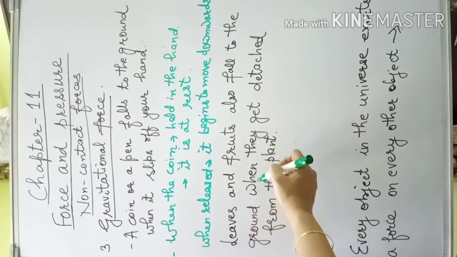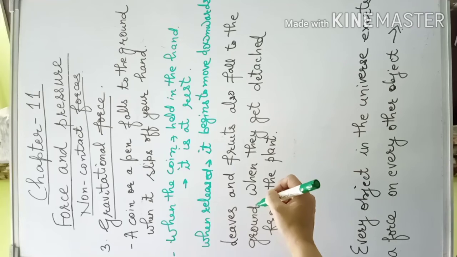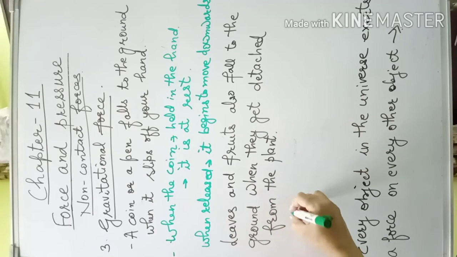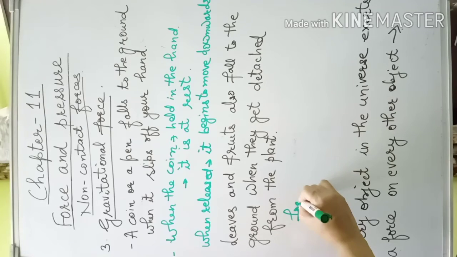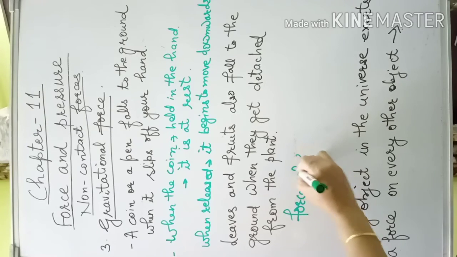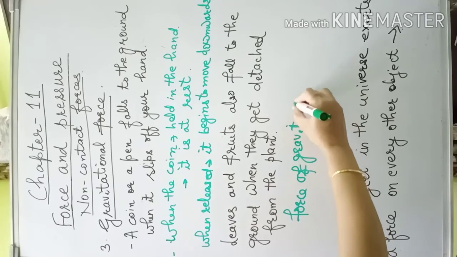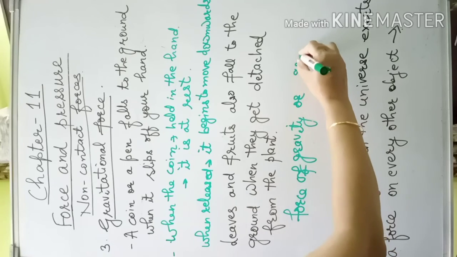So can this happen without a force acting on it? No. So which is this force? This is called the force of gravity, or just gravity.